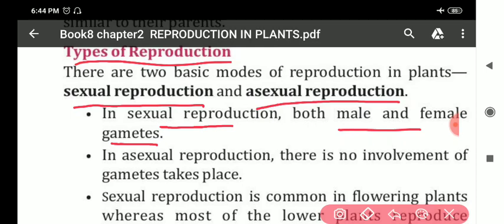And my dear students, in asexual reproduction, there is no involvement of gametes. And one more thing, in sexual reproduction, both the parents, male and female, take part. And in asexual reproduction, only one parent is involved.